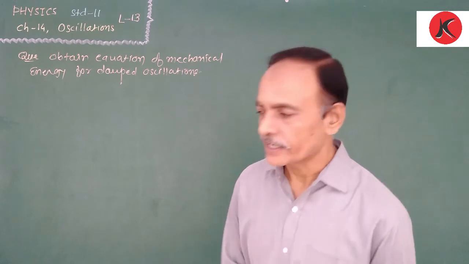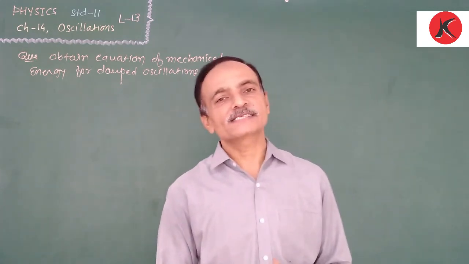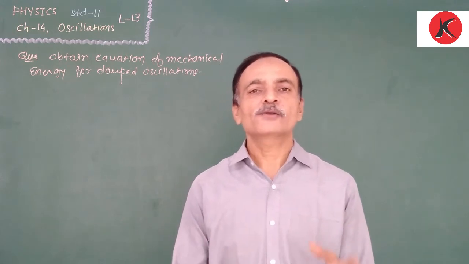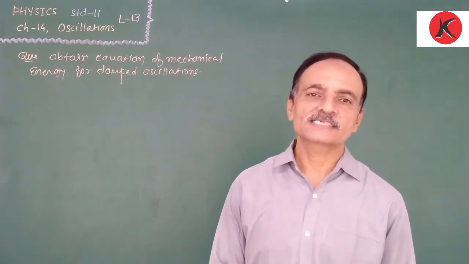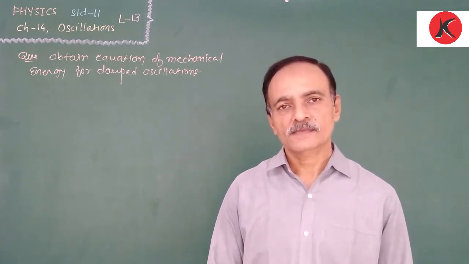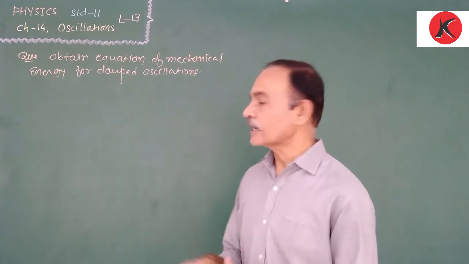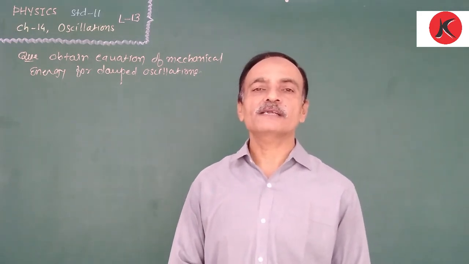Now, we already discussed the equations of the kinetic energy, potential energy and total energy, that means the mechanical energy, for a system which performs simple harmonic motion. Today we are going to derive the equation of the mechanical energy for damped oscillation.